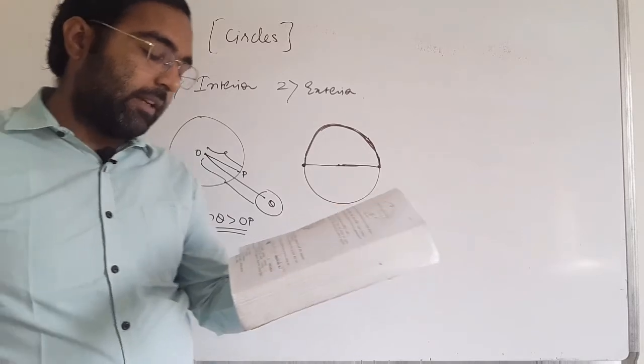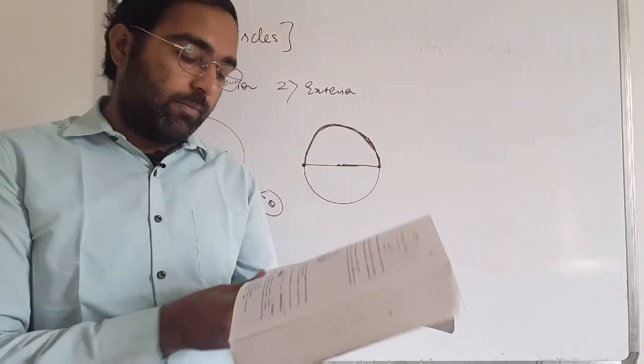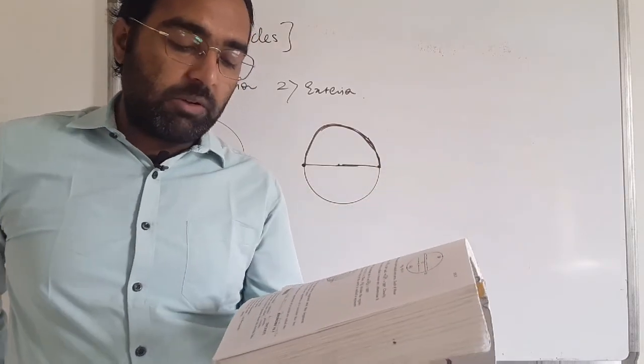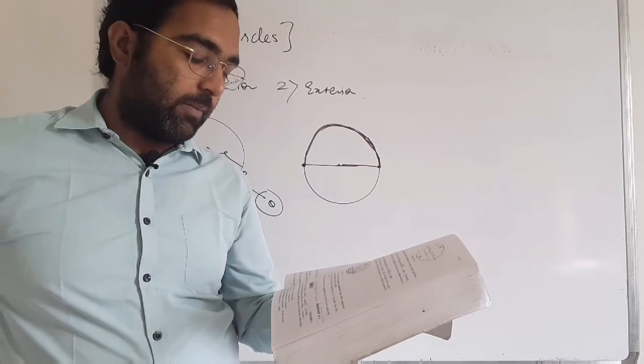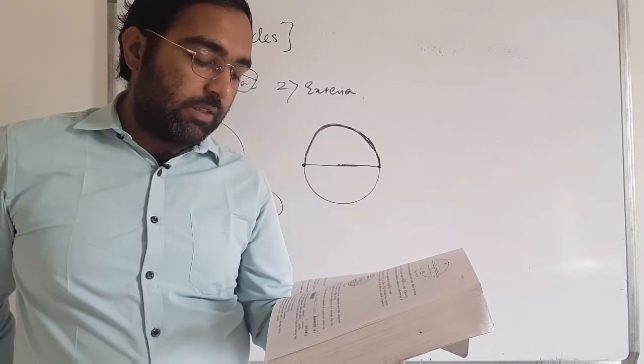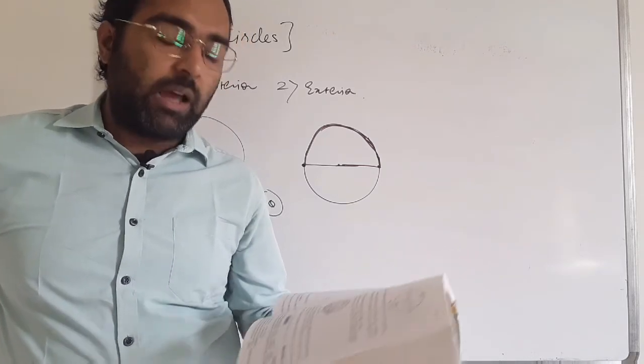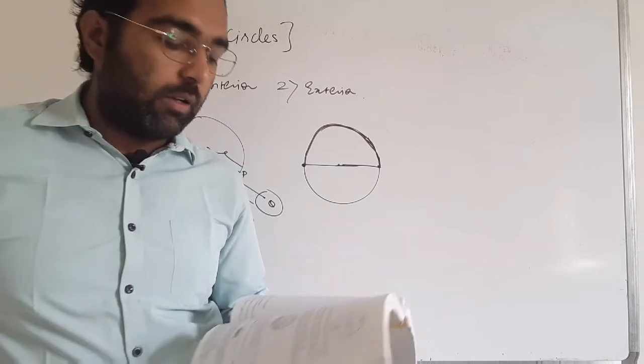Clear? Next, a segment of a circle is the region between an arc and dash of the circle. A segment of the circle is the region between an arc and a chord of the circle. Okay.